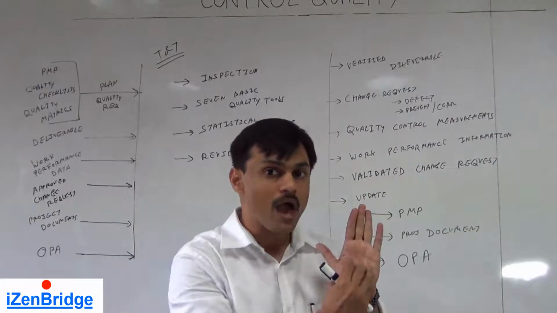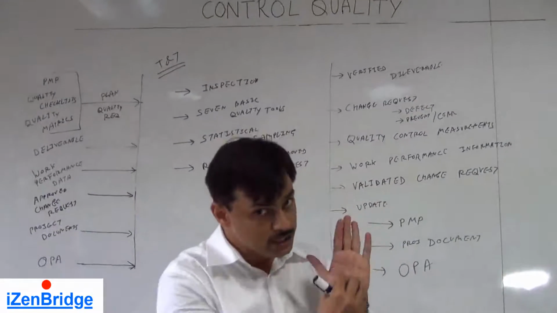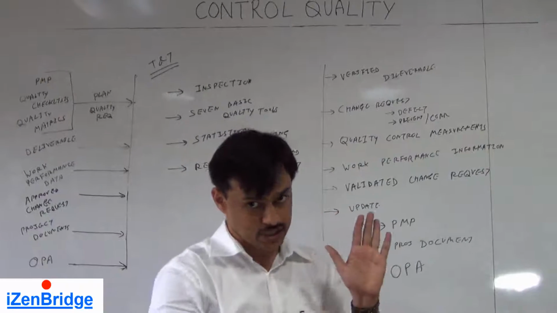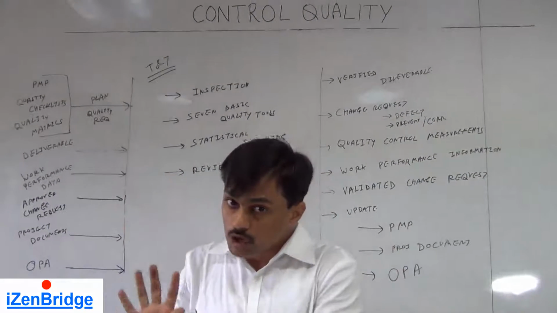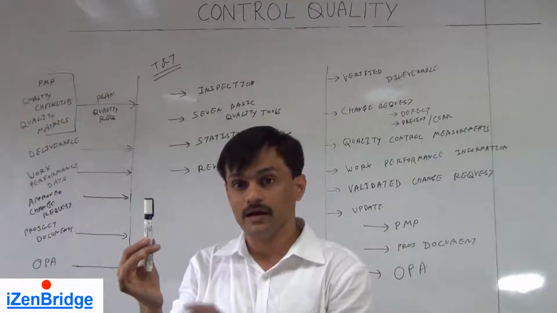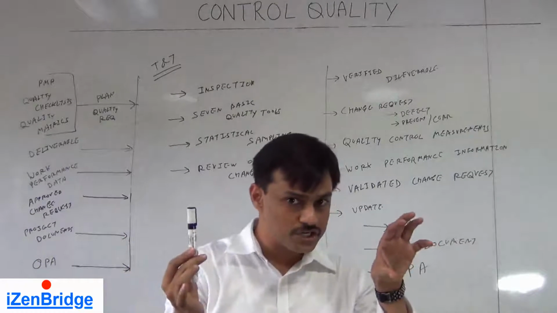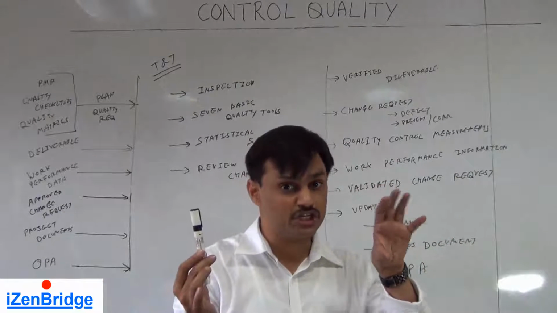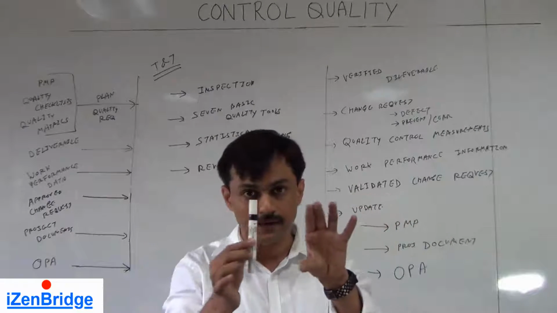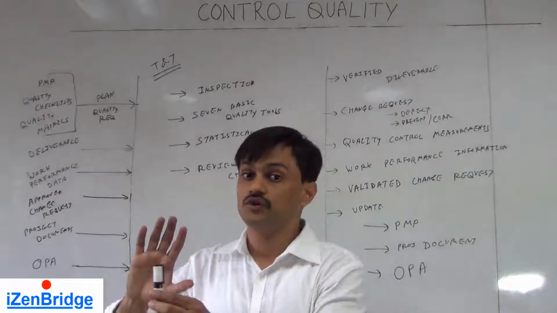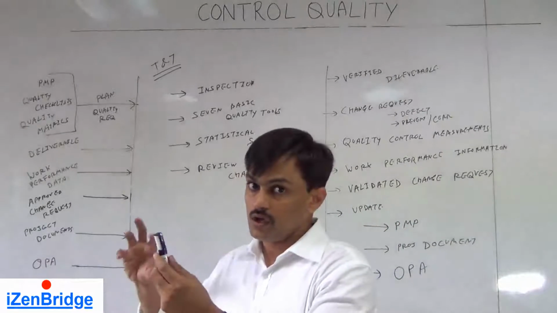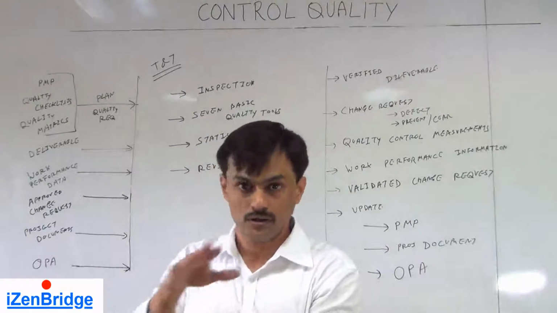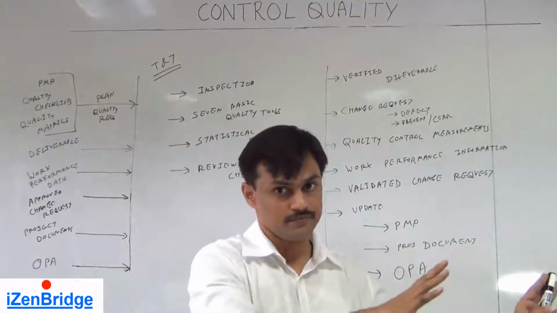We look at how well the team is adhering to quality requirements, the project plan, etc. In quality control, we look at the deliverable and check its specification against the agreed one, against the customer expectation, and we say, is this deliverable matching the one which was asked for by the customer? So control is happening on a deliverable. Assurance is happening on a process.